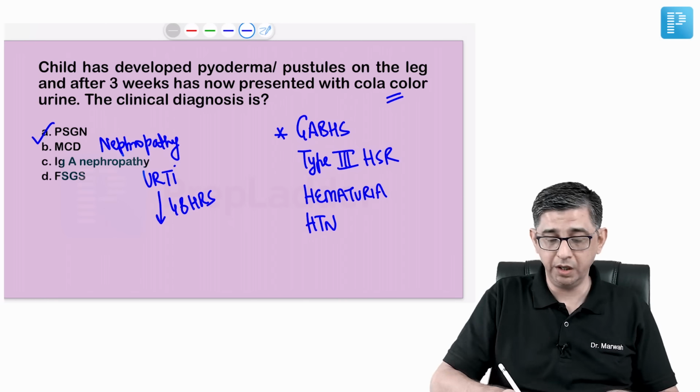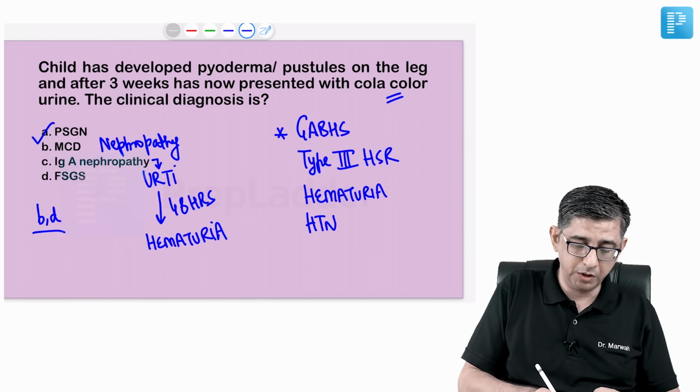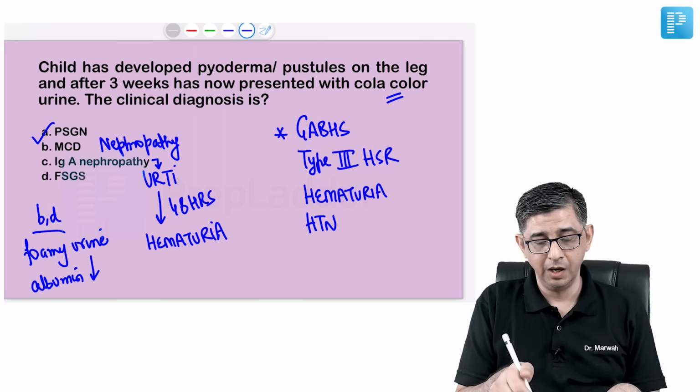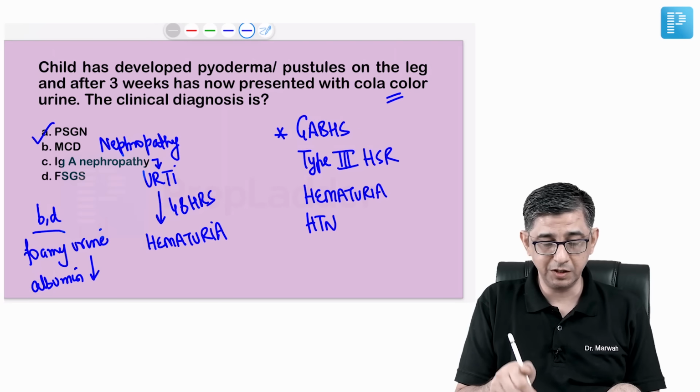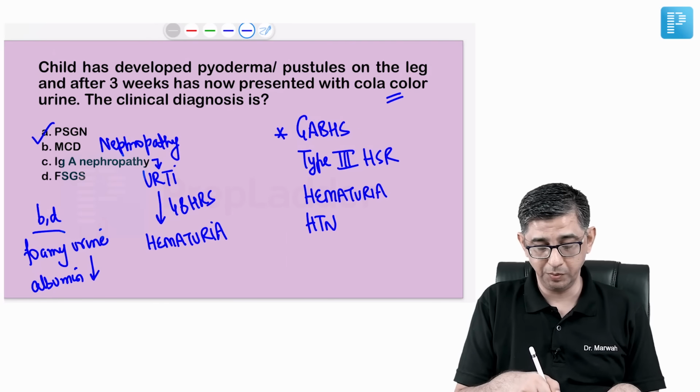And focal segmental glomerulosclerosis is again nephrotic syndrome. So I can anyway rule out options B and D, because for nephrotic syndrome, he will describe foamy urine, he will describe hypoalbuminemia, he will describe edema, puffy eyes. So the history will be very, very classical, but I have just tried to invest some time into discussing the remaining options also for this particular question. And yes, the Berger disease description that I gave in option C should also be remembered.